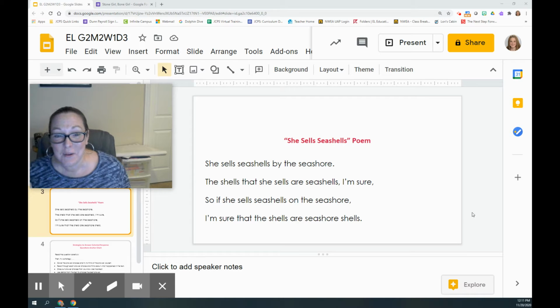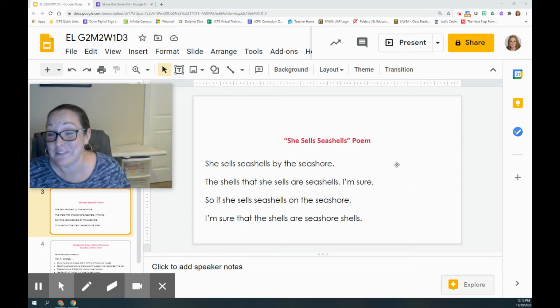I have this poem up here on a slide for you. It's a silly sounding poem called a tongue twister because it's hard to read, since a lot of the sounds are so similar. So let's take a look at this poem. She sells seashells by the seashore. The shells that she sells are seashells, I'm sure. So if she sells seashells on the seashore, I'm sure that the shells are seashore shells.